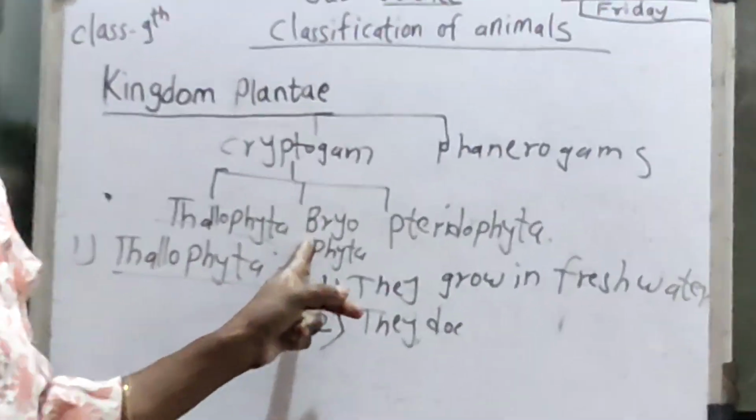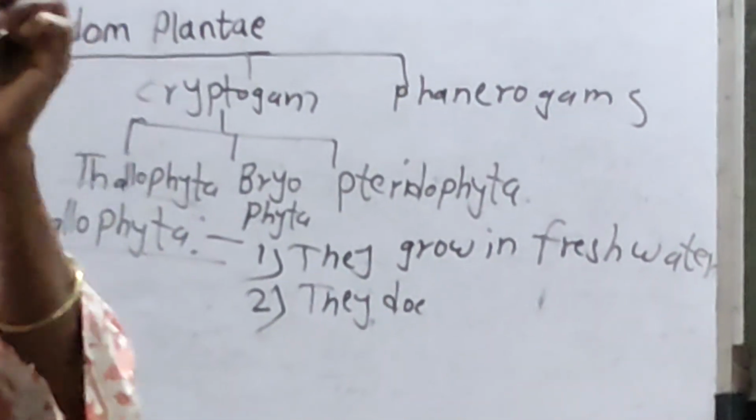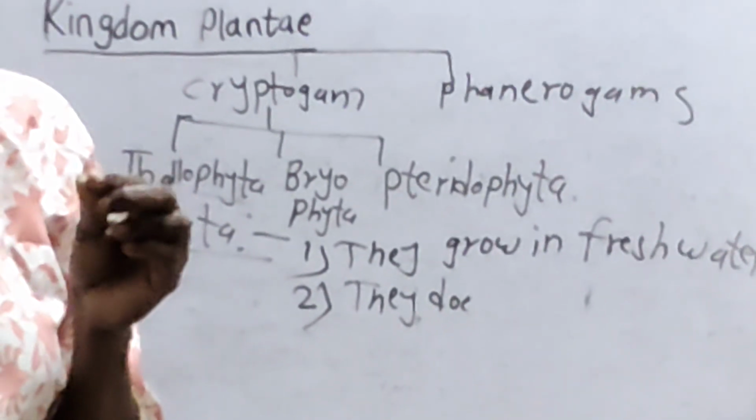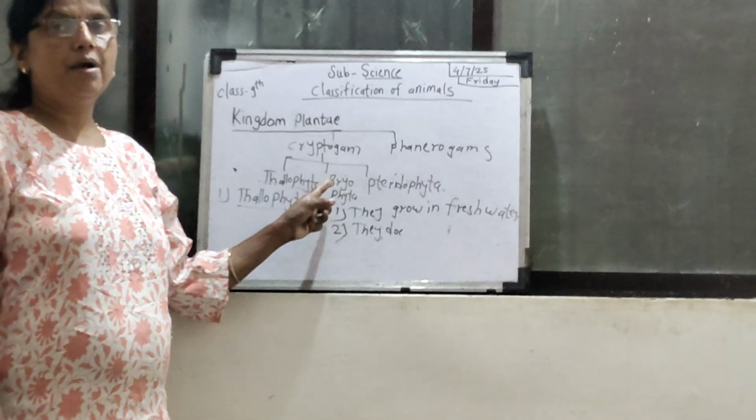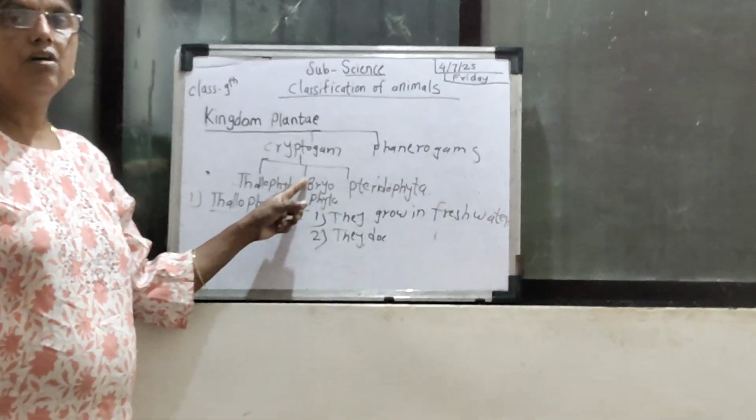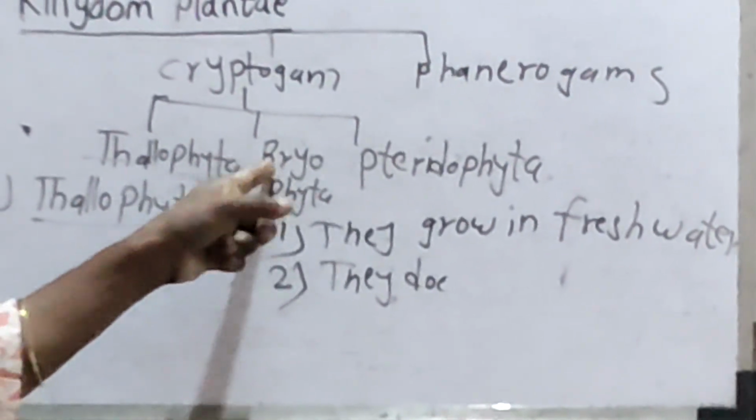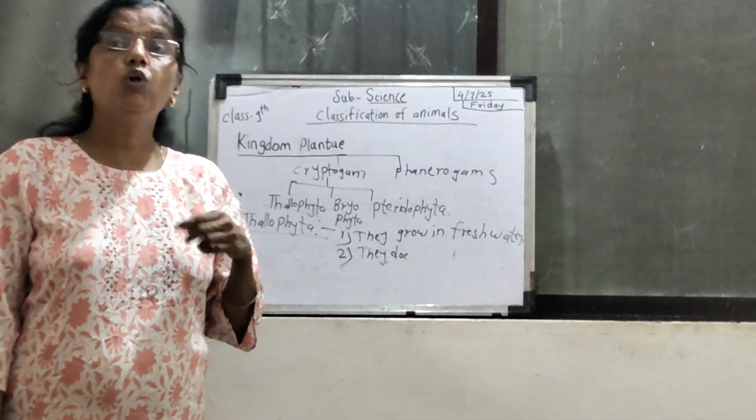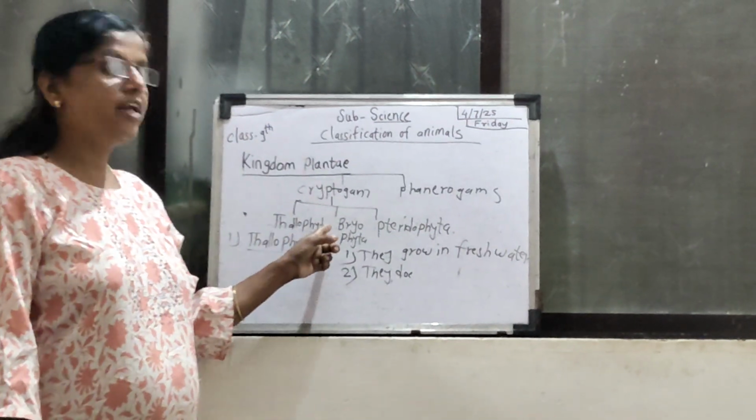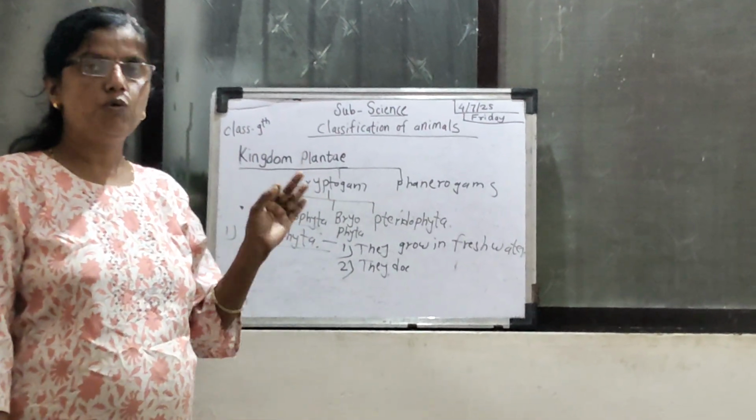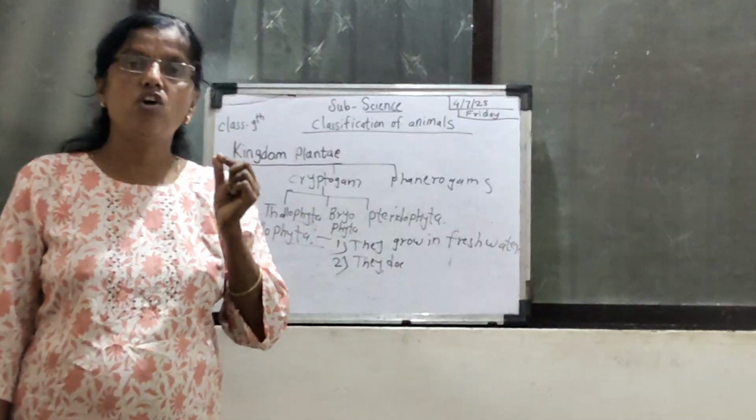Second is Bryophyta. Bryophyta do not have a root or stem, but their roots are called rhizoids. This is an example of a Bryophyta. Funaria is an example of the Bryophyta. They do not have a fruit and they are called amphibians. Bryophyta is called amphibian because they grow in moist soil as well as they need water for reproduction. So they are called amphibians. Their roots are called rhizoids. Some root hair-like structure is called a rhizoid.